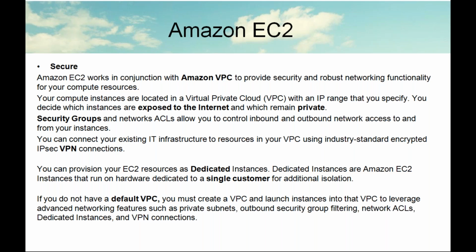So your compute instances are located in a virtual private cloud with an IP range that you specify. Whatever IP range you require, you have to use that IP range. Nobody can communicate with our internal network. Some servers you can expose to the internet, some servers you can keep in a private network. Whatever it may be, private subnets, public subnets, internet gateways, everything we are going to configure manually.